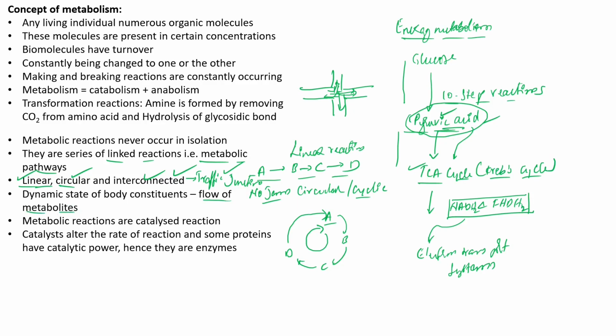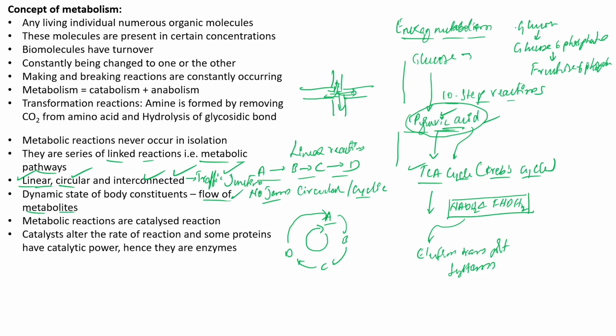Let us consider the glucose reaction: glucose to glucose 6-phosphate, and from glucose 6-phosphate we get fructose 6-phosphate.